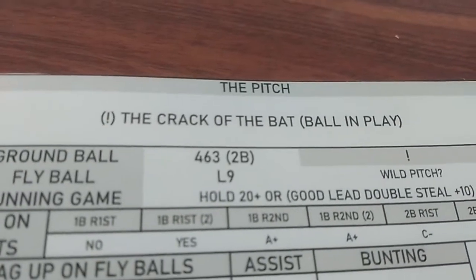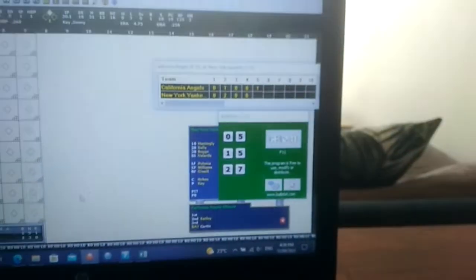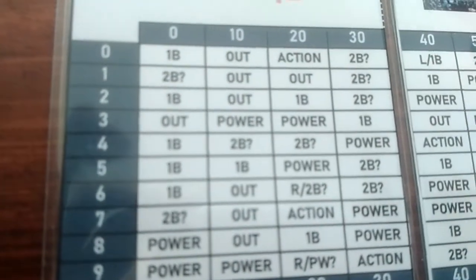We hear that crack, the ball's in play, and it's a ballpark. So again, Yankee Stadium ballpark is coming into it. Huge amount this game, and it's going to be a 0-5. Now a 0-5 is going to be a single. So we've got a single on the Yankee Stadium ballpark, single for Chad Curtis.